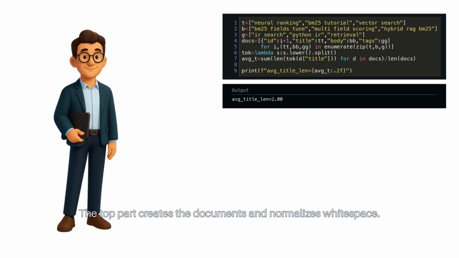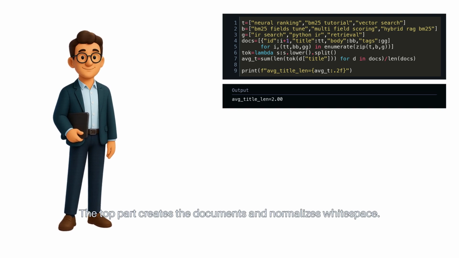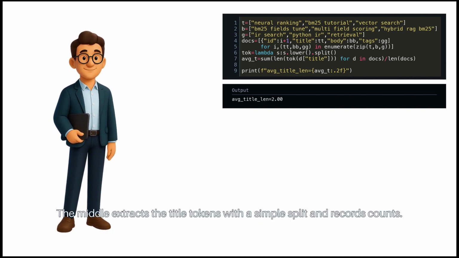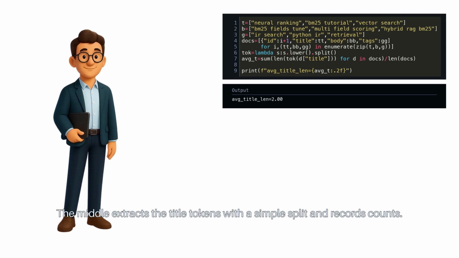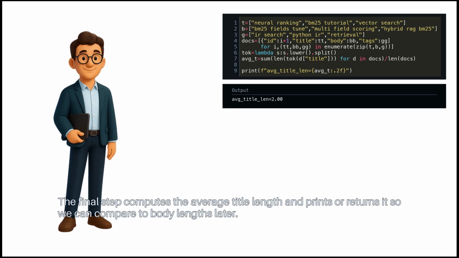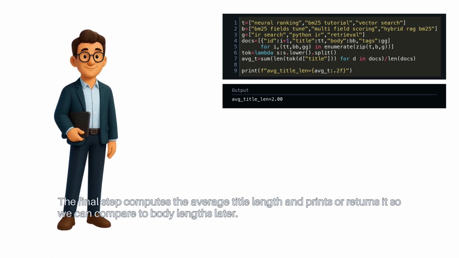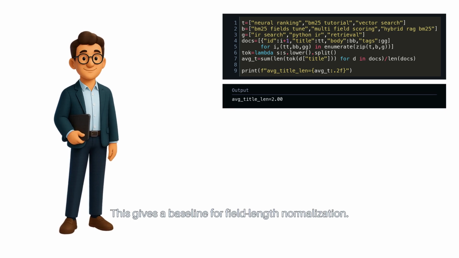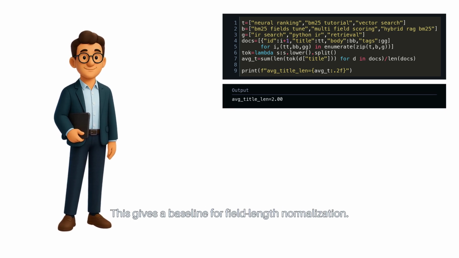The top part creates the documents and normalizes whitespace. The middle extracts the title tokens with a simple split and records counts. The final step computes the average title length and prints or returns it, so we can compare to body lengths later. This gives a baseline for field length normalization.